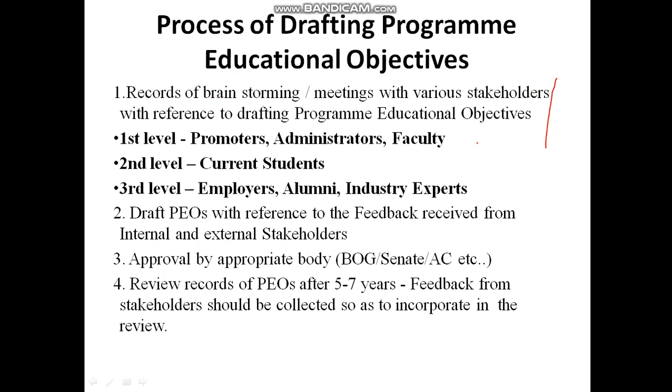Again, you should have a brainstorming meeting with various stakeholders with reference to drafting the program educational objectives. At the first level, you should have a discussion among promoters, faculty and administrators. At the second level, you can have it with the current students, and at the third level with the employers or your alumni, the external stakeholders. Then, after this brainstorming discussion, you can draft the POs with reference to the feedback received from the internal and external stakeholders.